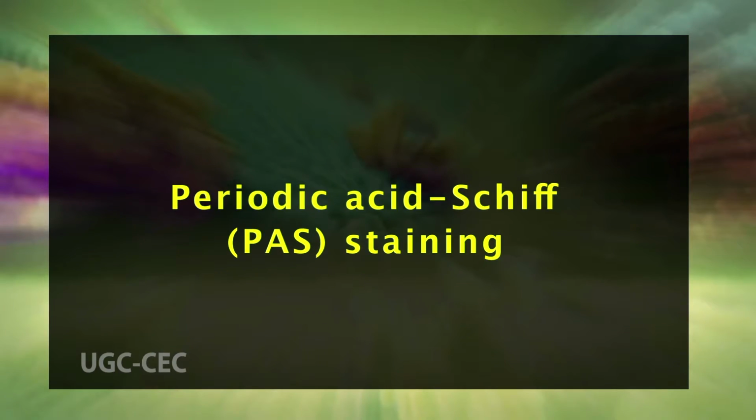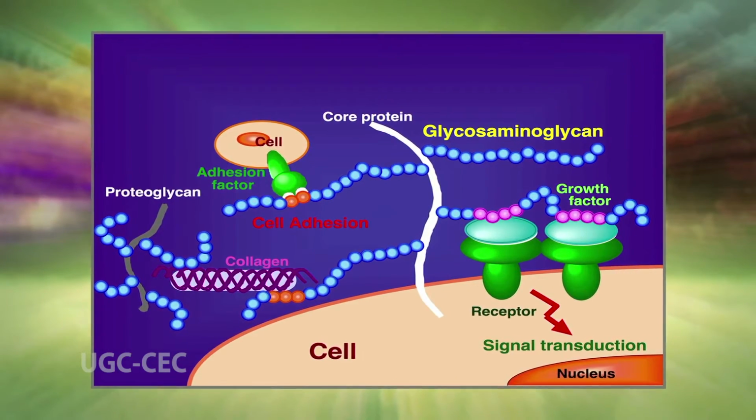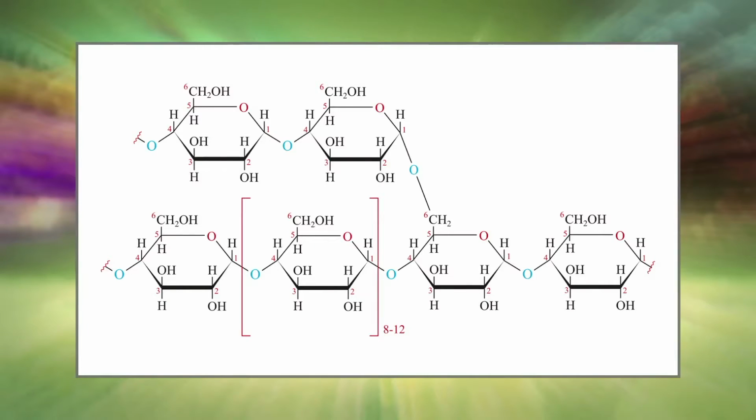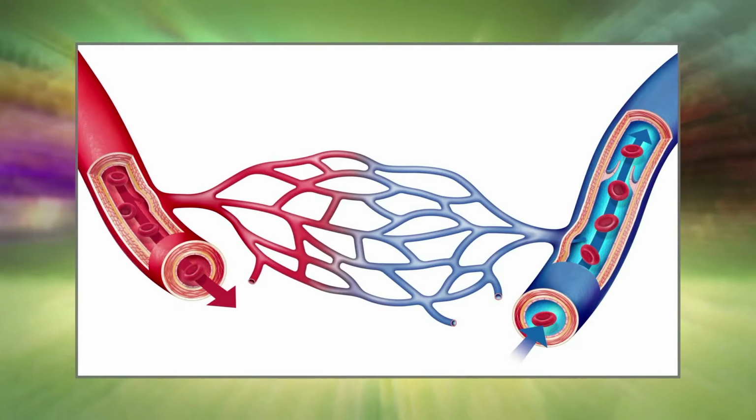Number 2. Periodic acid Schiff staining. Periodic acid Schiff staining is a widely used staining technique that stains the neutral sugars of glycosaminoglycans a pink color. Common components stained positively with PAS include mucus, glycogen, mucoprotein, glycoproteins, the basal lamina, organ capsules and blood vessels.